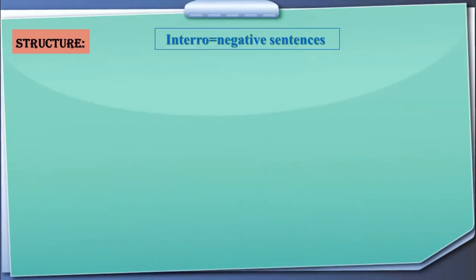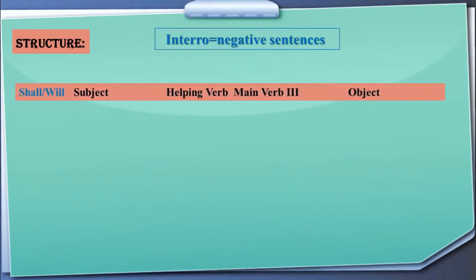Here is the structure of how we are going to make negative interrogative sentences. पहले हम shall या will का इस्तेमाल करेंगे, then subject और helping verb यानी have, not, and third form of the main verb and then object. As it is there, shall I not have completed homework by next day?